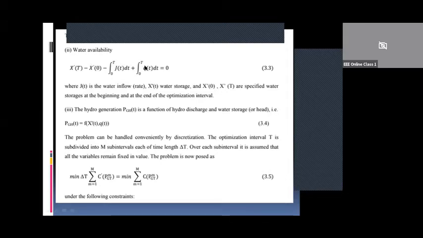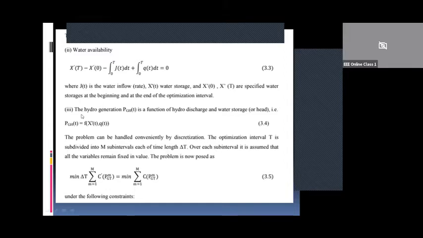So X dash of T minus X dash of 0 minus the integral 0 to T of J of T dt, that is the water inflow over a certain period of time, plus the water discharge rate during the period 0 to T, should be equal to 0. This is the water availability constraint.